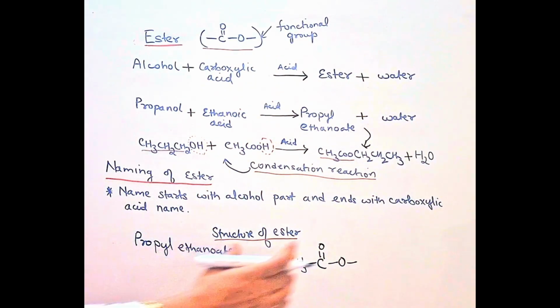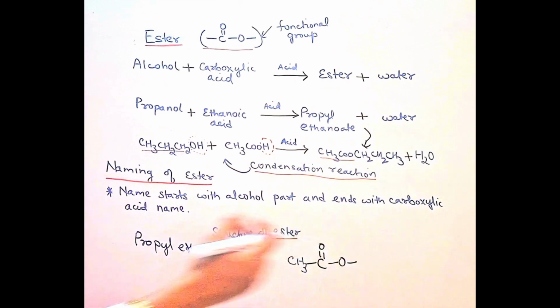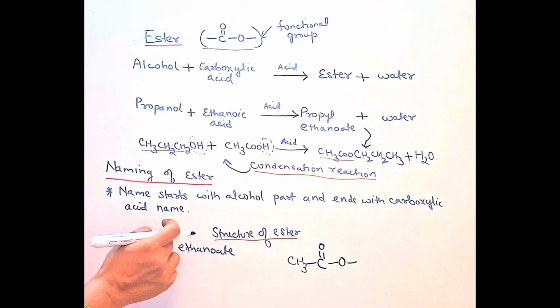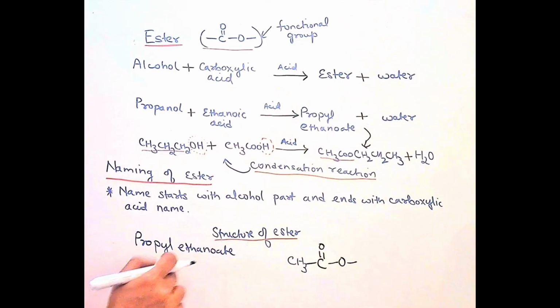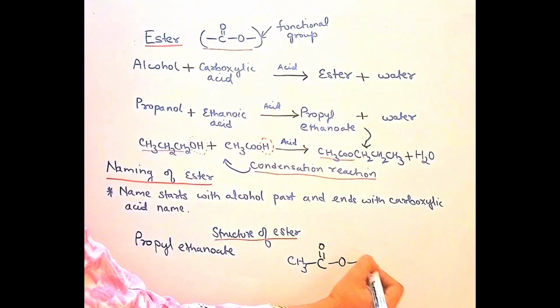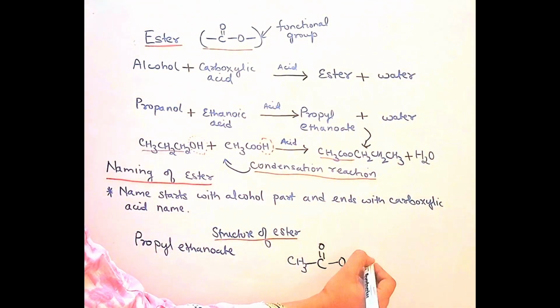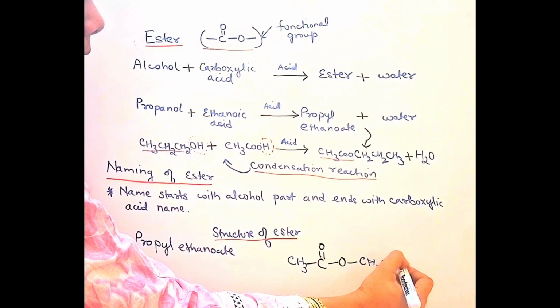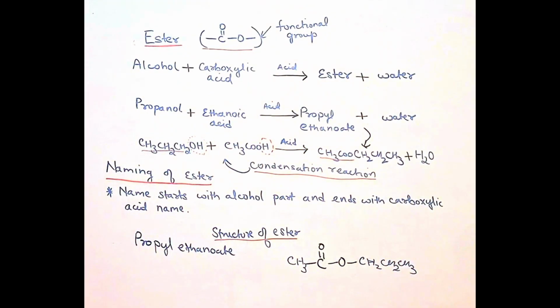Now this is the whole acid part. We know that this is propyl ethanoate, which means the alcohol is a 3 carbon alcohol. So simply you can attach 1 carbon, 2 carbon and 3 carbon like this. Now this is the structure of propyl ethanoate.